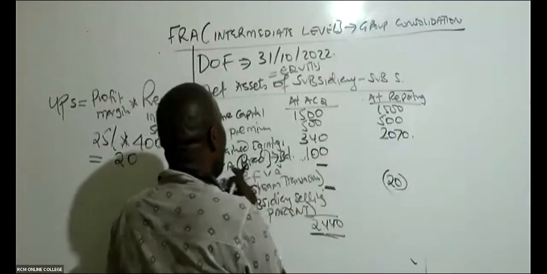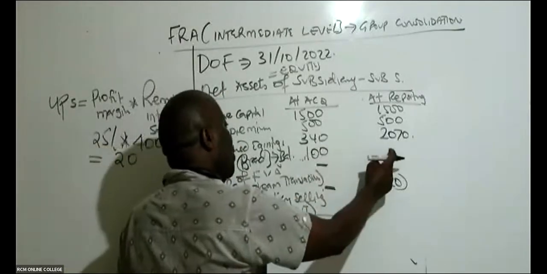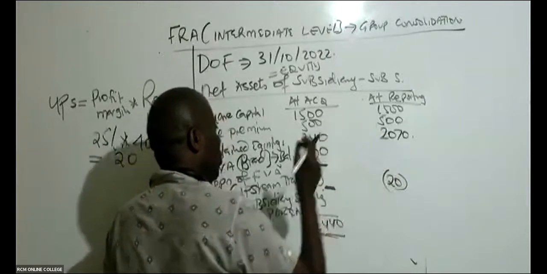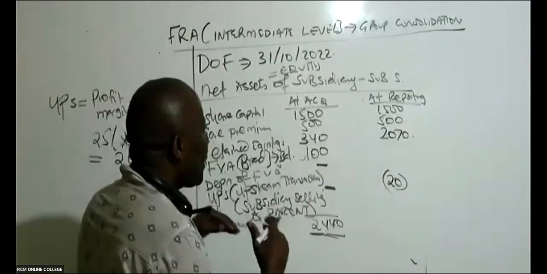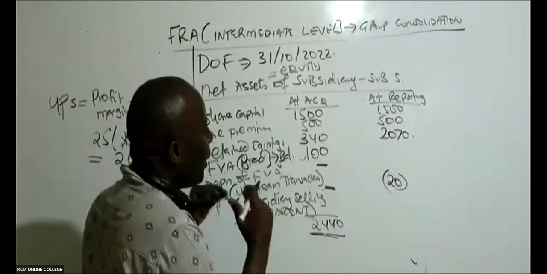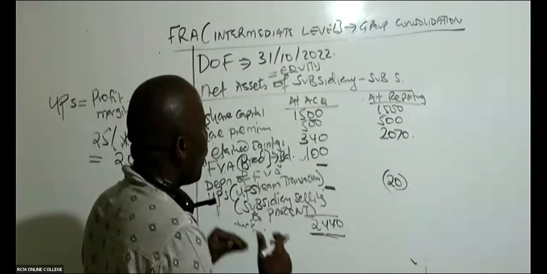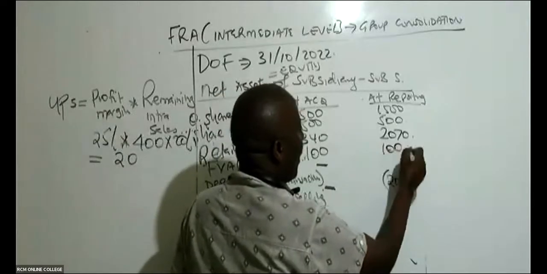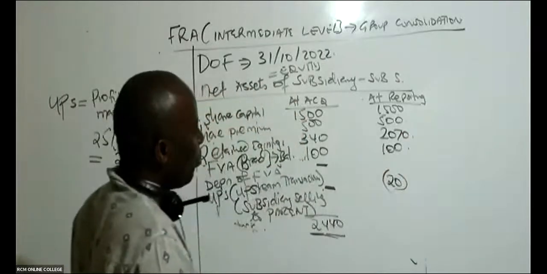So what do you know about this fair value adjustment? What figure do you think I am going to write here for fair value adjustment at reporting? Remember, fair value adjustment at acquisition will be exactly the same as fair value adjustment at reporting. So I'm going to book the same 100.